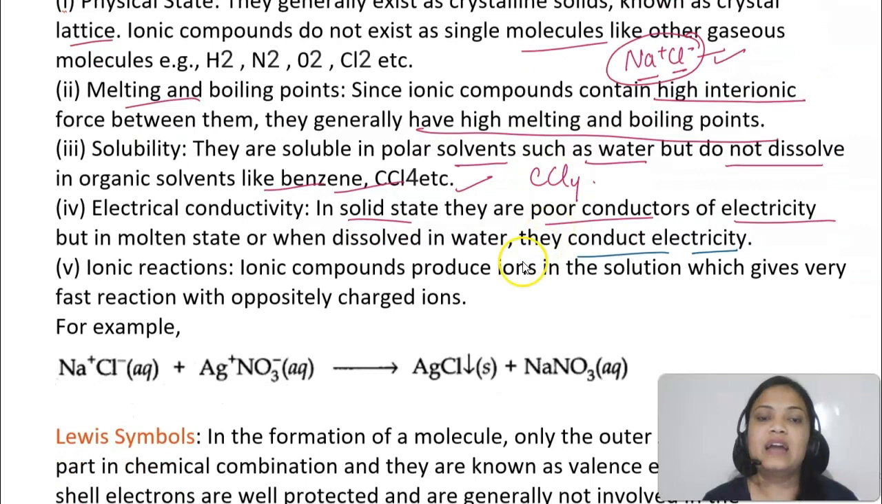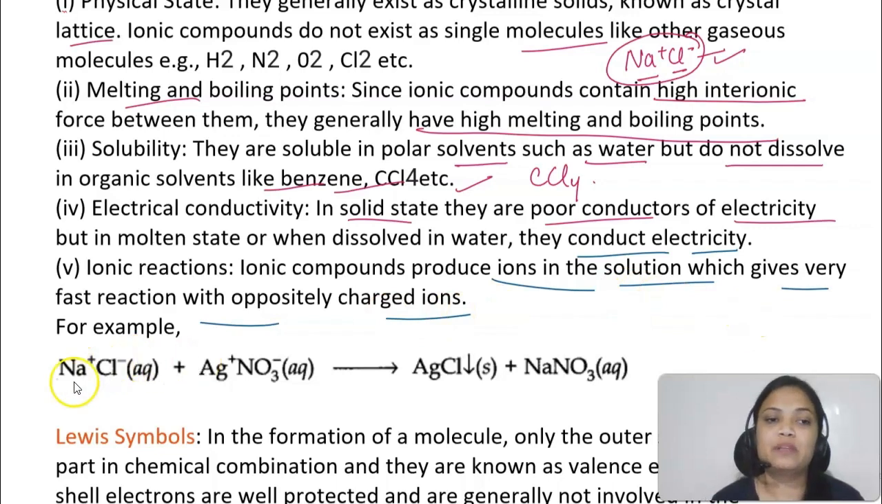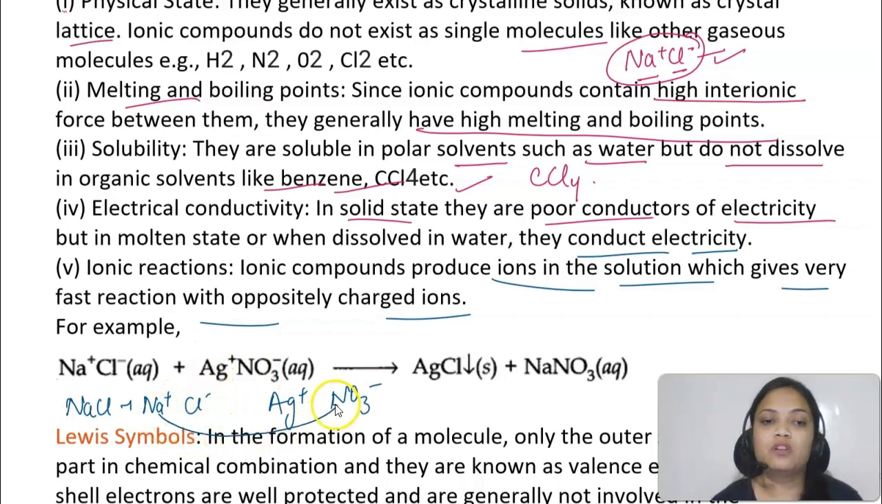Okay. And ionic compounds, they actually produce ions which give very fast reaction with oppositely charged ions. Like हमारे पास if we have sodium chloride, so it will give you sodium ions and chloride ions. So silver nitrate will give you silver ions and nitrate ions. So these ions can interact with each other. Sodium will go with nitrate, this will go with chloride. You will get silver chloride and sodium nitrate. So ionic reactions would be very fast. Okay.